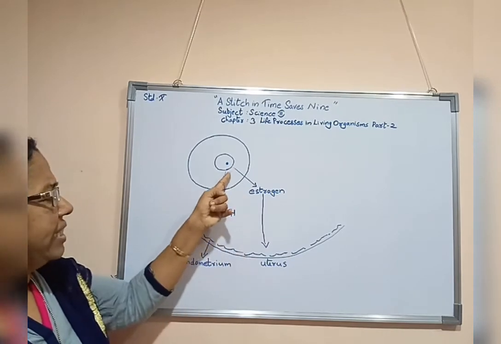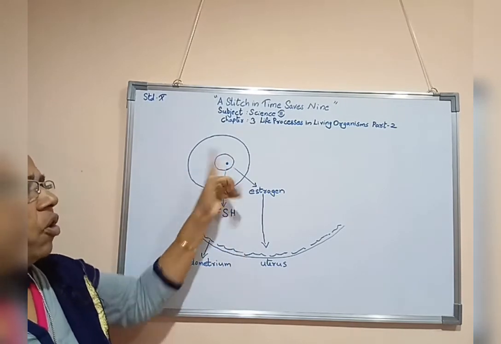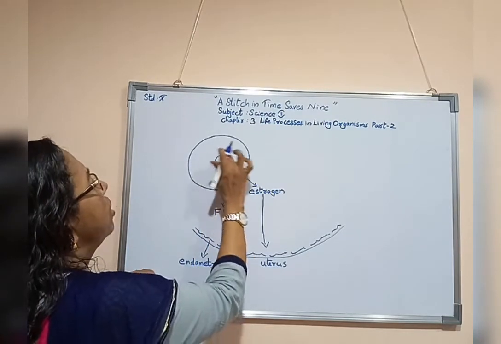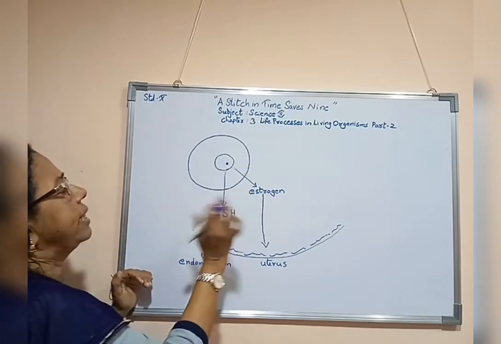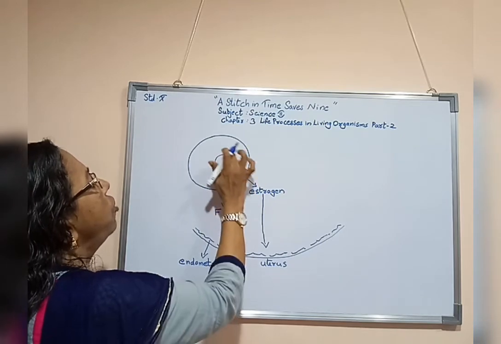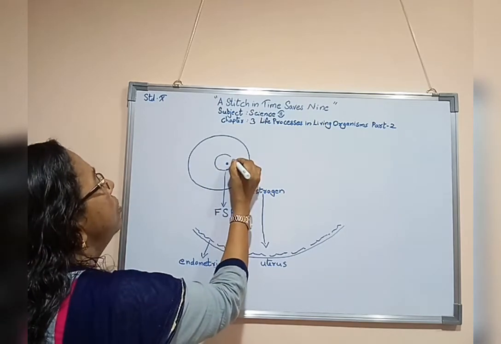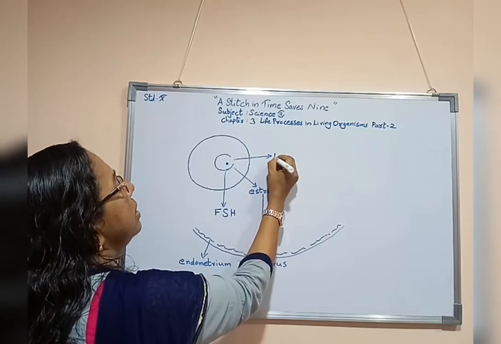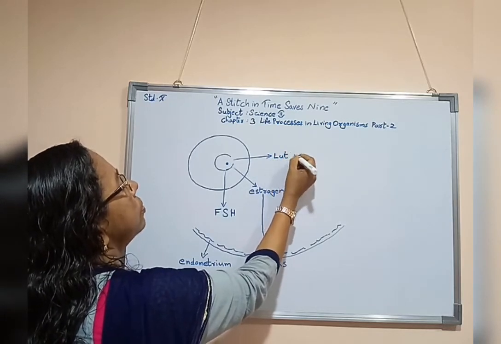Now, as and when its formation is complete, this follicle will break open. For breaking this follicle, one hormone helps. That hormone is known as luteinizing hormone.